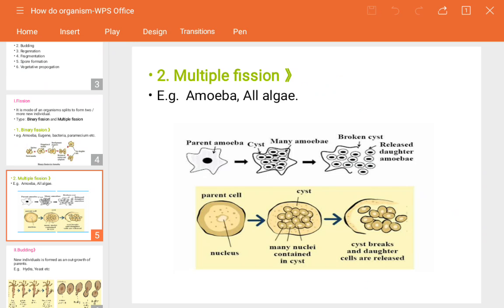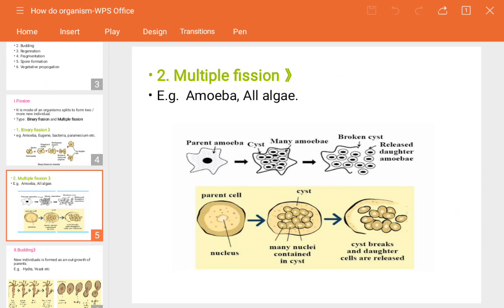Whenever the condition is not proper for their survival, they will break down, split down. Now cyst means what? It is actually a protective covering to save from unfavorable conditions. If the condition becomes more unfavorable, then it will break down. So the cyst breaks and many organisms come out, and amoeba can go through both fissions, meaning amoeba can divide by both binary fission and multiple fission. So this happens in the case of the amoeba.